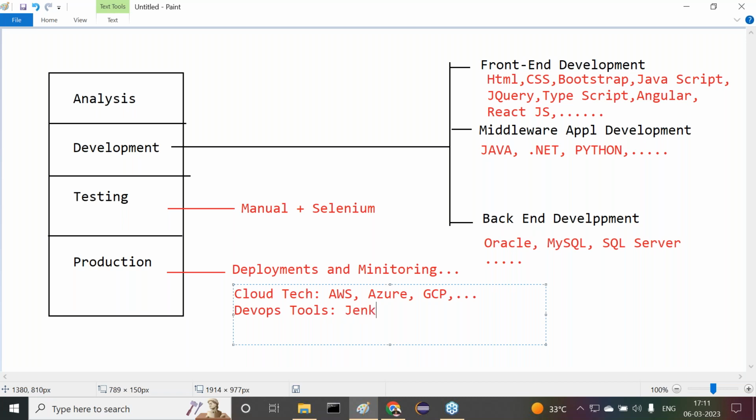Say for example, Jenkins is available, Kubernetes is available. Then what next? I'm not recollecting all the points here, but so many things exist. These DevOps tools are all for the sake of deployments and monitoring, that means tracking all the activities of the deployment. There are so many, I'm just giving one or two examples. But remember this point here.